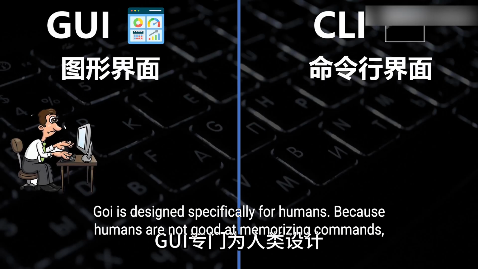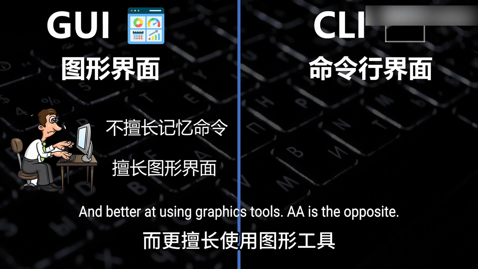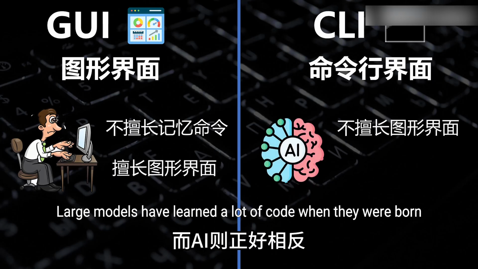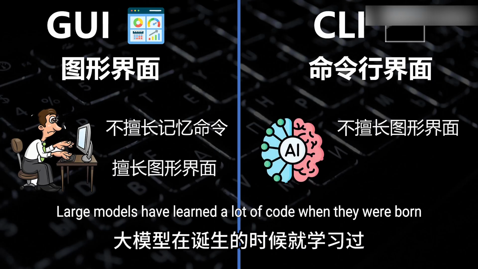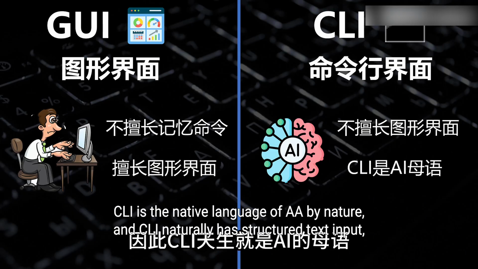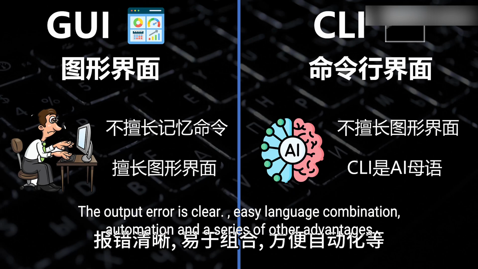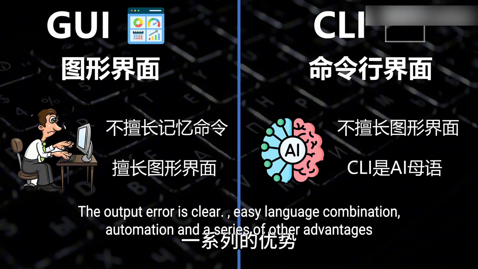GUI is designed specifically for humans, because humans are not good at memorizing commands and are better at using graphical tools. AI is the opposite. Large models have learned a lot of code, command line, and other corpus data when they were born. Therefore, CLI is the native language of AI by nature, and CLI naturally has structured text input and output, clear errors, easy composition, automation, and a series of other advantages.